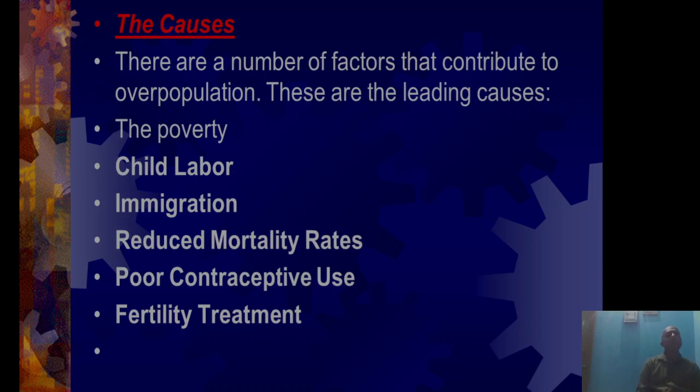First and foremost, they are a huge mass with no knowledge of contraceptives. Using contraceptives to control population is a very common thing, but people don't go through it. They don't have knowledge. That's why it is a main cause of overpopulation.